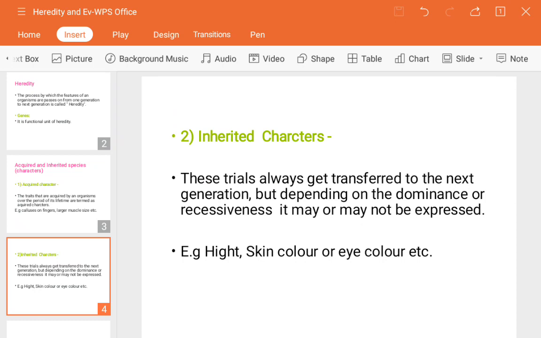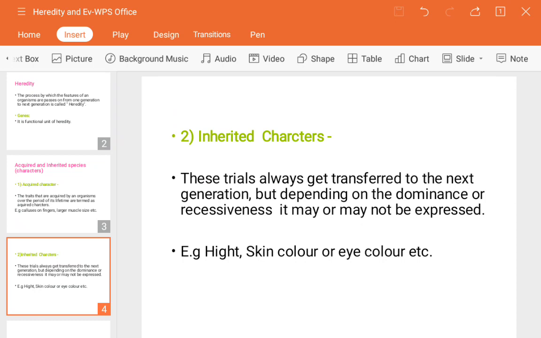Initially in reproduction I told you that transmission or inheritance is the transfer of genes or characters from one generation to the next generation. That may be expressed in the form of skin color, height, eye color, or different features we have, which may be very special or common. Those are nothing but characters.